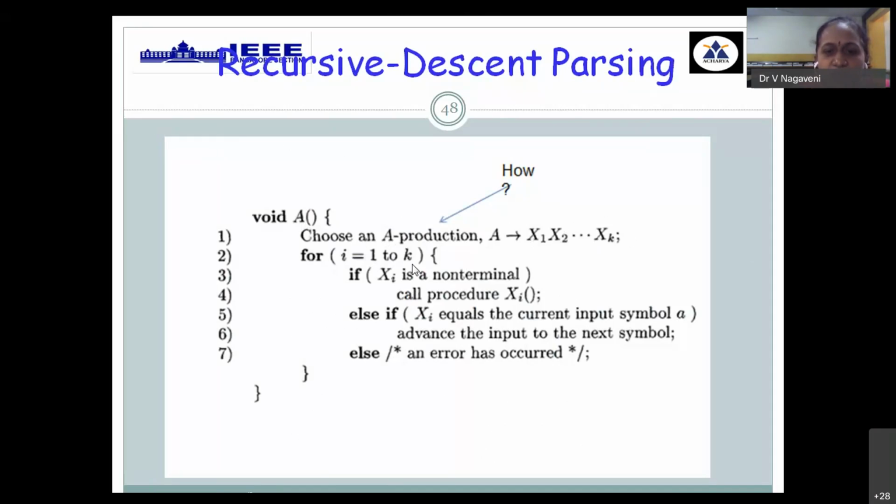That variable will have n number of productions, so we need to repeat for all the components on the right-hand side. If it is a variable, then call the procedure for that variable. If X1 is a variable, call the procedure for variable X1. Otherwise, if it is a terminal, match that X1 with the terminal and advance your input pointer to the next symbol. Else, if it is neither, indicate an error. This is how recursive descent parsing works.